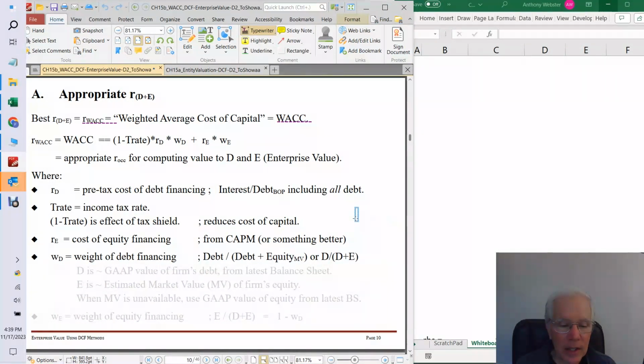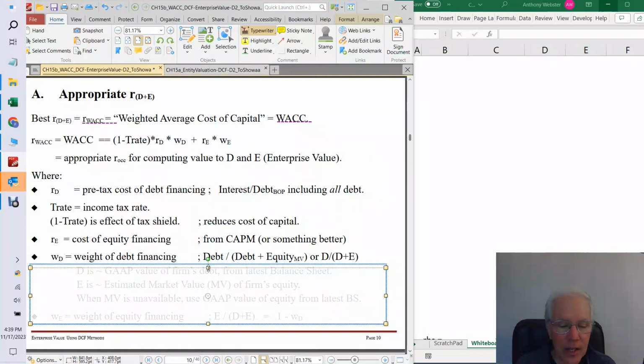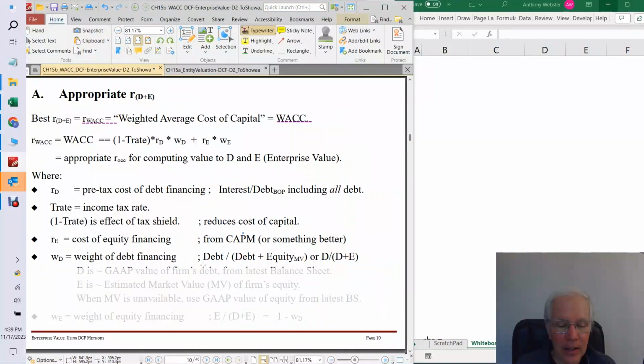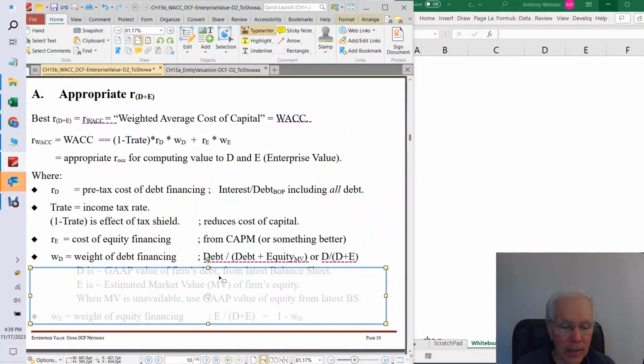So the WD is our weight of debt financing, and the way that we get that is we take the total debt and we divide that by the total debt plus equity. So that's our weight of debt. And we're also going to start calling this, for short, D over D plus E. So where do we get these numbers? From the balance sheet. So that's our weight of debt, okay?